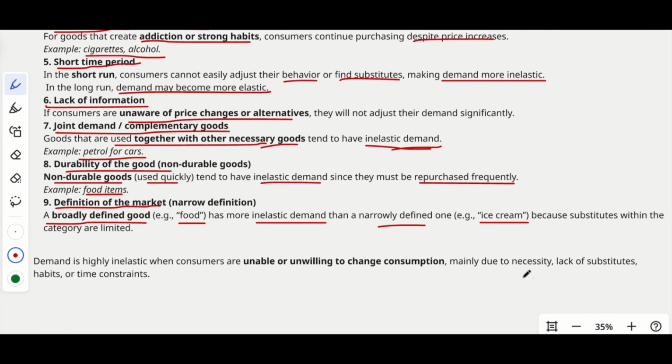And demand is highly inelastic when the consumers are unable or unwilling to change their consumption. That is why the good becomes inelastic. Consumers are unable or unwilling to change consumption mainly due to necessity, lack of substitutes, habits, or time constraints. So this is why some goods remain inelastic. Okay.